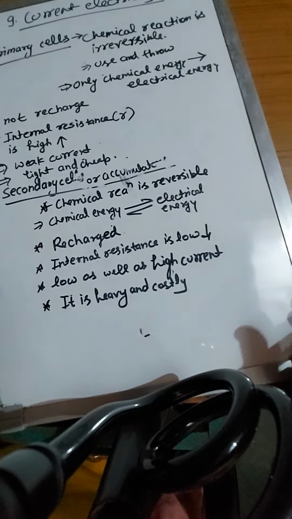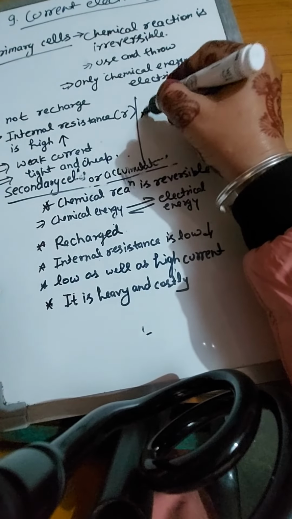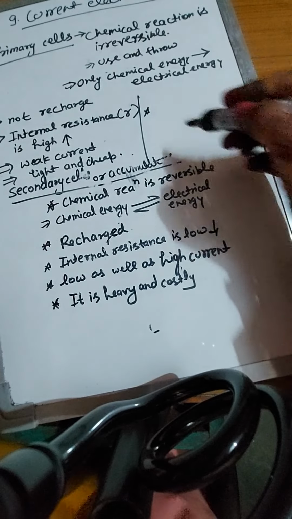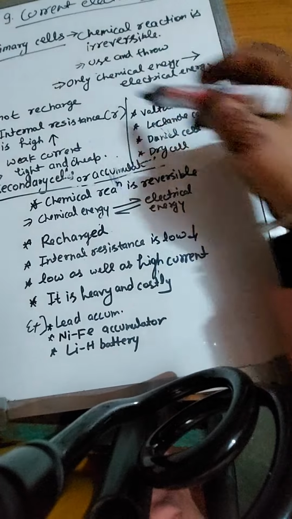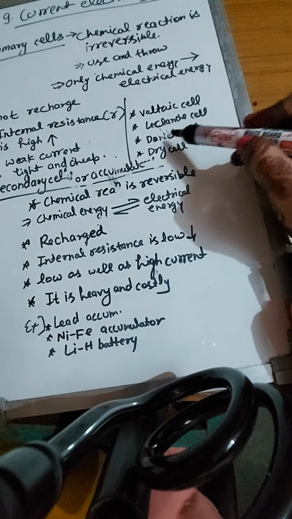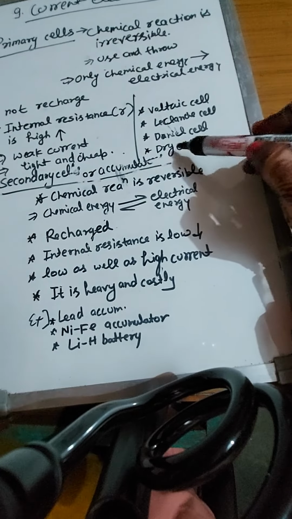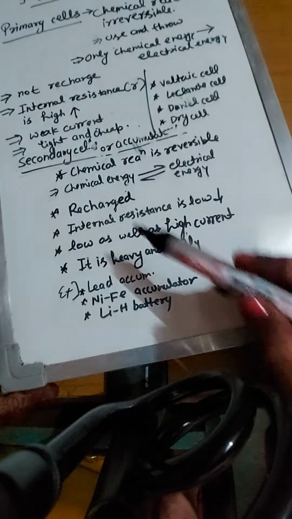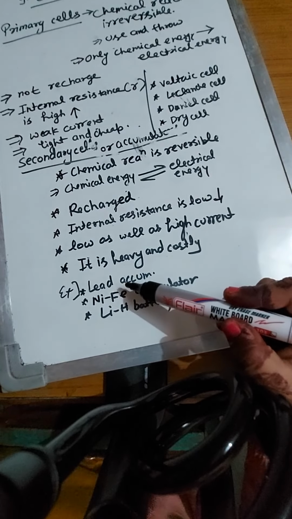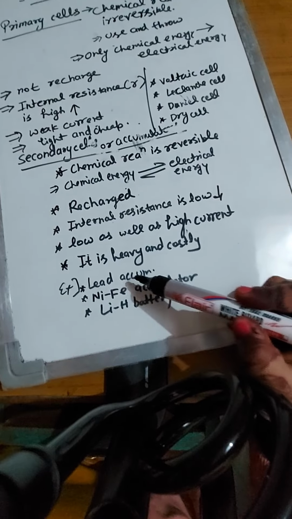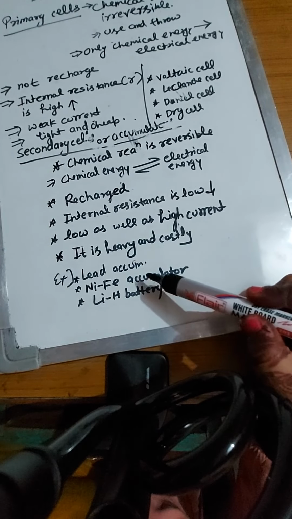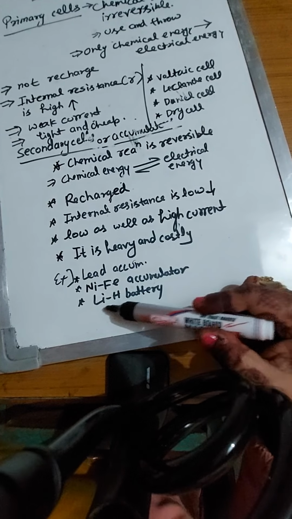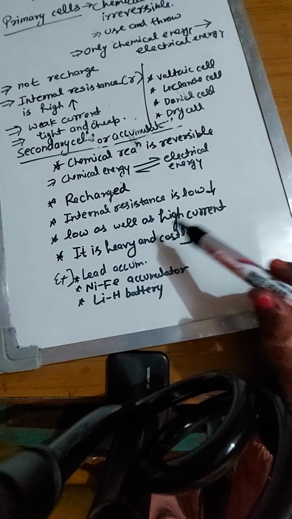Some examples of primary cells are the Voltaic cell, Leclanché cell, Daniell cell, and dry cell. These are all used as primary cells. And examples of secondary cells are the lead accumulator, which uses acid, the nickel iron accumulator, which is an alkali cell, and the lithium-ion battery. Those are all examples of secondary cells.